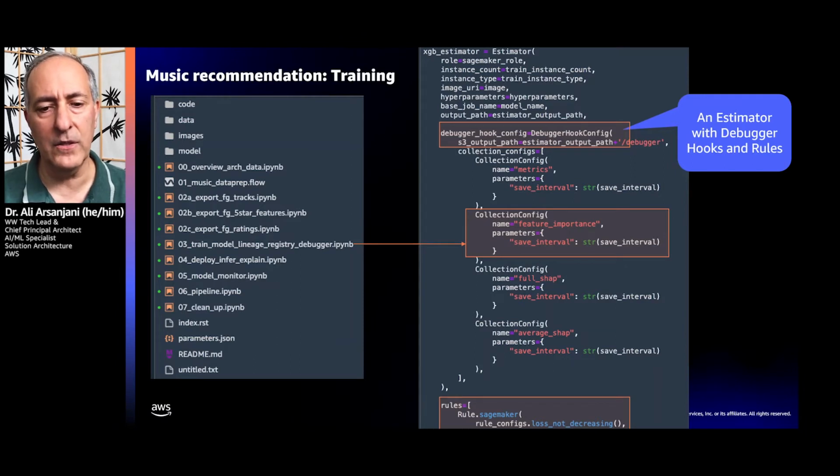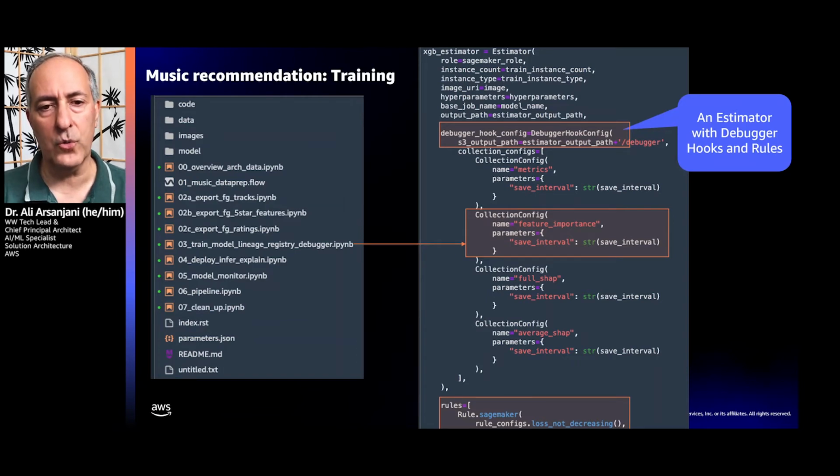And at the very end, you can see the fact that we have rules that we can define. In this case, the rule that we're defining is loss not decreasing. So if you have multiple epochs that you're training on, and you see that the loss is not decreasing over the epochs, the training will stop. So these rules are part of your hook into Amazon Debugger, which will then be integrated into your estimator.